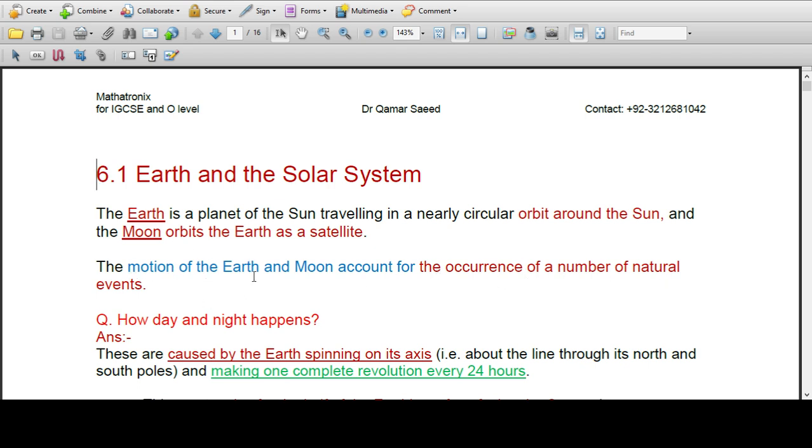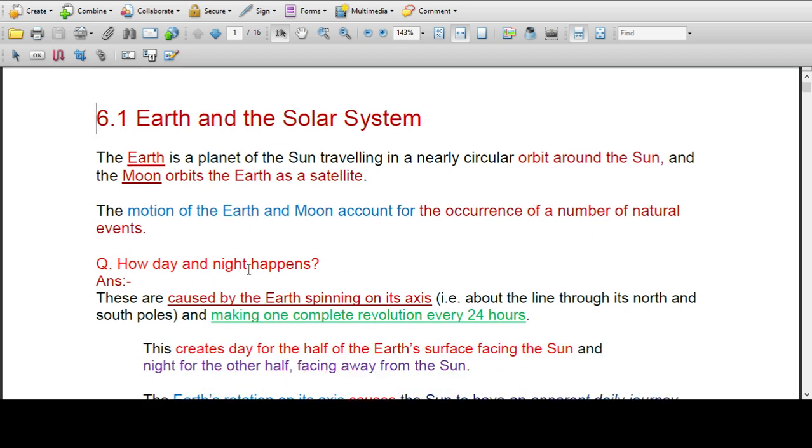As a result of the motion of the Earth and as a result of the motion of the Moon, a number of natural events occur. So how do day and night happen? These are caused by the Earth spinning on its axis.